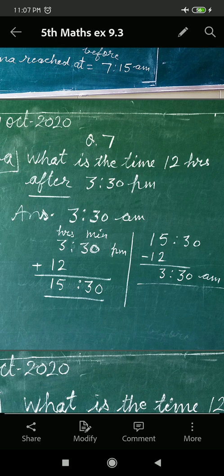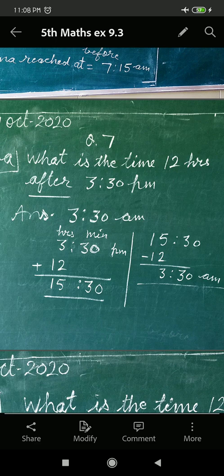What is the time 12 hours after 3:30 pm? After 3:30 pm, 12 hours, then again it will be in rotation. After 12 hours am will start, so 3:30 am. In 12 hours clock time, as I told you earlier, after every 12 hours the anti-meridian and post-meridian will change. Here it's 3:30 pm and after 12 hours 3:30 am.